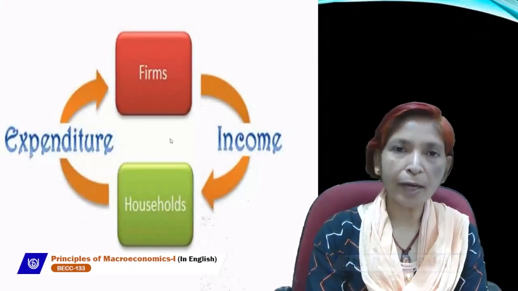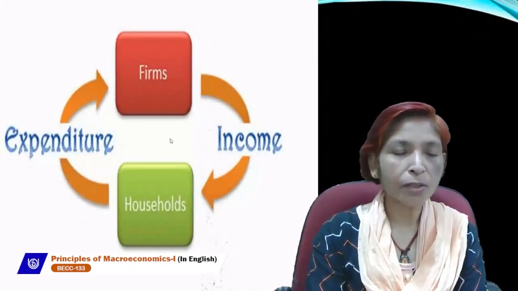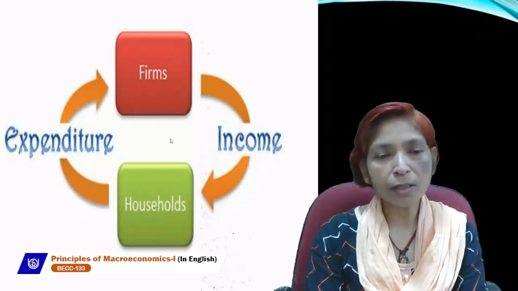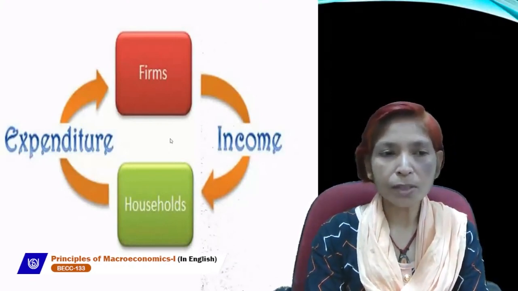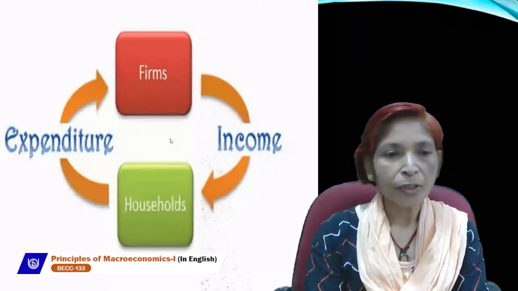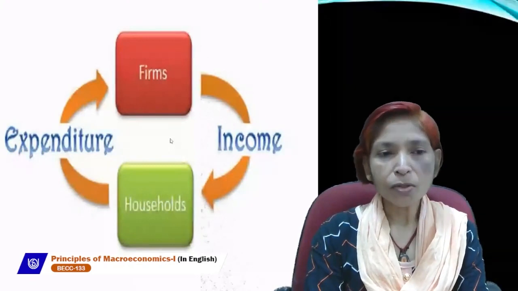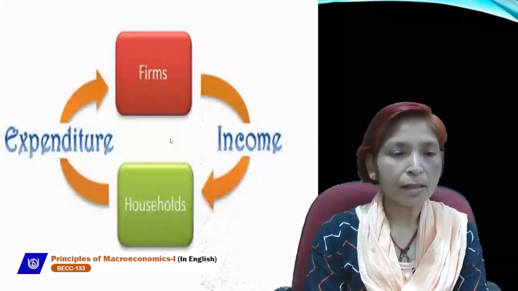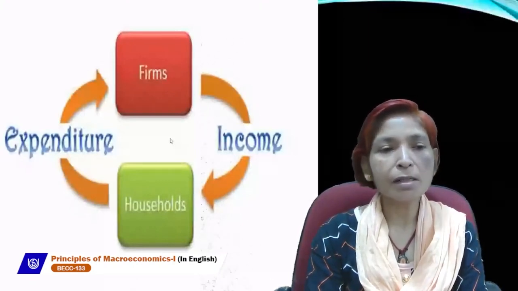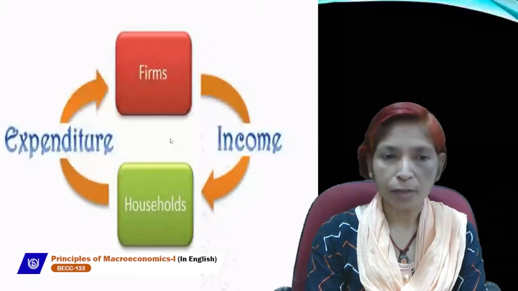So household provides all the factors of production to the firm sector, and with the help of these factors of production, the firm produces goods and services and gives them to the household sector. In this case, household will take reward after rendering their services of factors of production in the form of rent, interest, wages, and profit.